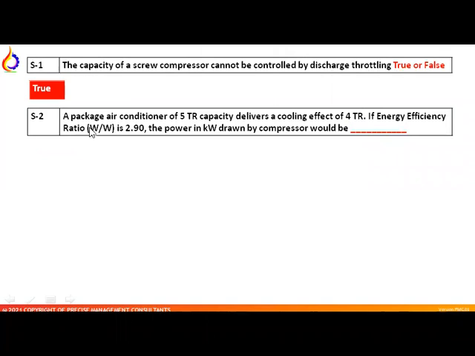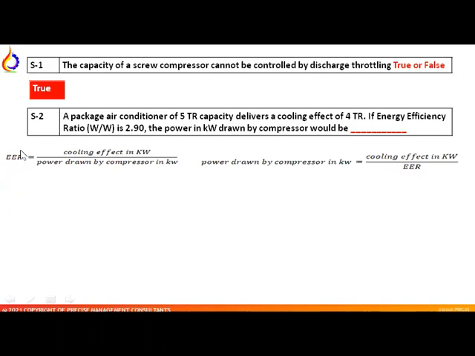Now question number 2. The package air conditioner of 5 ton of refrigeration capacity delivered a cooling effect of 4 ton of refrigeration if energy efficiency ratio is 2.9. The power in kilowatt drawn by the compressor would be, we have to calculate. So see, capacity of the air conditioner, we have given here the 5 tons, but it is operating at 4 tons of refrigeration, actual delivered output. And if energy efficiency ratio is given 2.9.